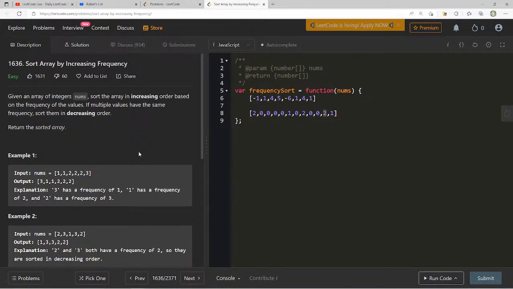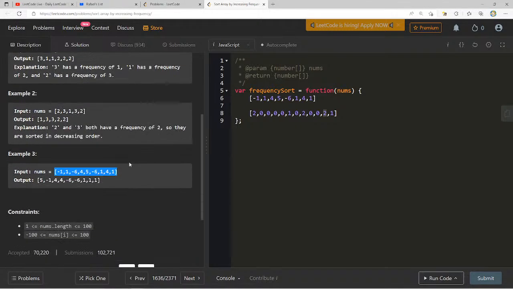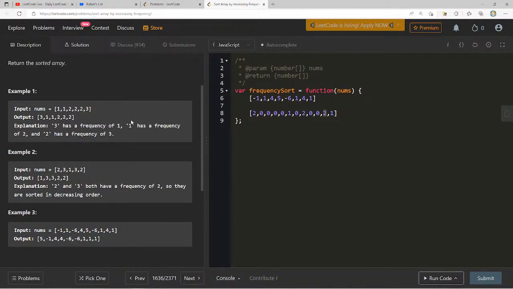Given an array of integers, nums, sort the array in increasing order based on the frequency of the values. 3 has a frequency of 1. Okay, yeah, I keep getting this mixed up here. We're gonna create a new array again, but this time I'm just gonna use an object literal. -1, we have 1. We have 1 1. We have 1 -6. We have 1 4. We have 1 5. We have another -6. We have another 1, another 4, and another 1.